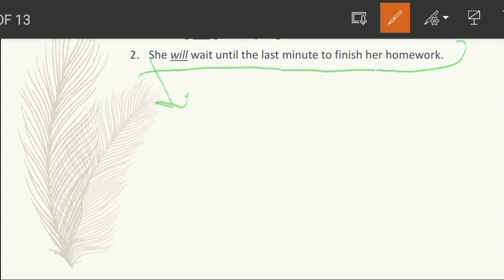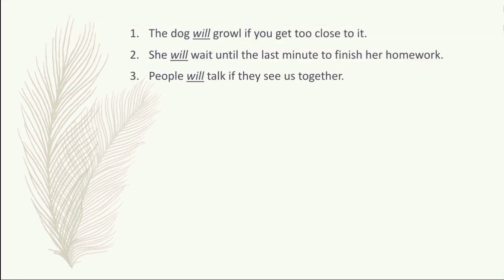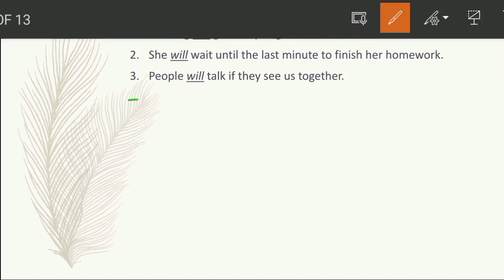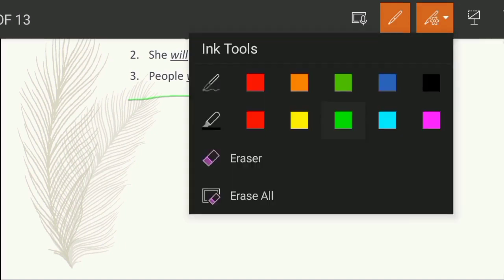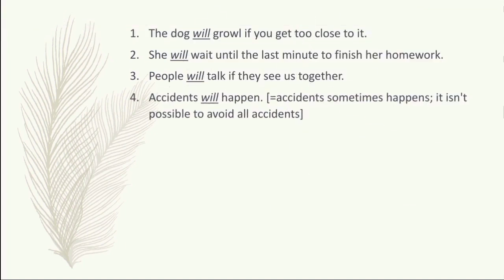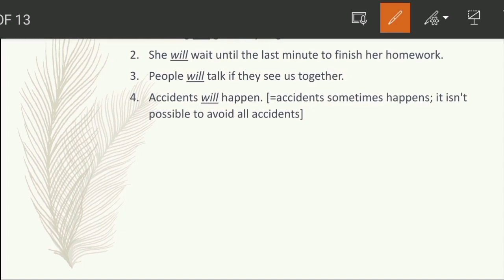Let's see: people will talk if they see us together. It is common that if people see us together, they start talking to us or talking about us. And the last one is: accidents will happen. It means that accidents sometimes happen, not commonly, but sometimes, and it isn't possible to avoid all accidents. So all the examples have been completed.